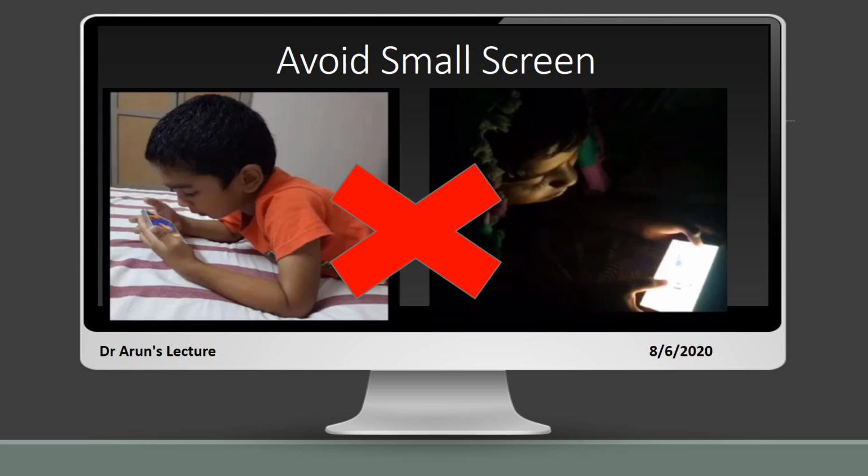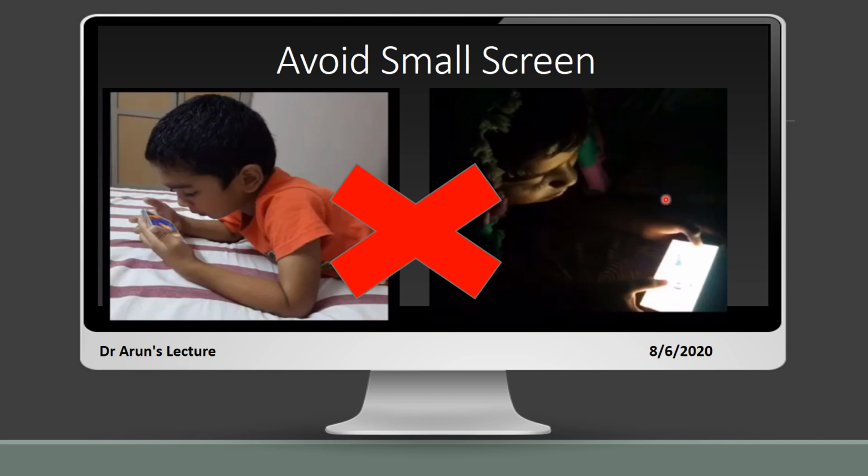And the second way to prevent this is to avoid small screens, especially mobiles. And if only mobiles are available, then see to it that there is proper illumination in the room, where seeing a mobile phone or electronic gadget with all lights switched off is highly dangerous, and again the eyes are in a state of strain.